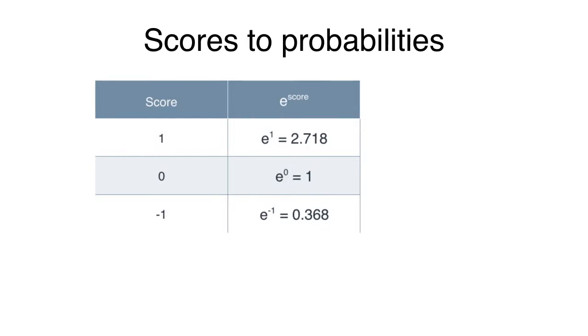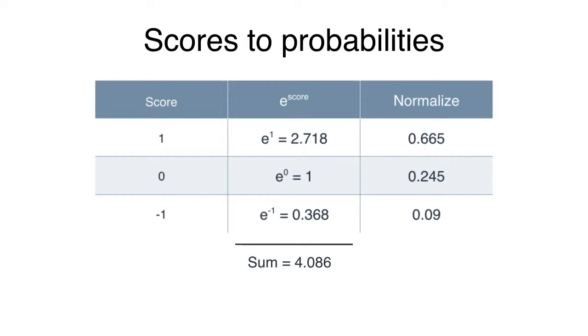And now we can divide by the sum to make sure they add to 1. So their sum is around 4.086. We divide everything by the sum, and we get 0.665, 0.245, and 0.09. Notice that these 3 do add to 1, and notice that the higher the score, the higher the probability. So we'll go with those. This method may sound weird at first, but it's pretty standard. I guarantee after you see it many times, it'll look pretty natural, and it's called a softmax.